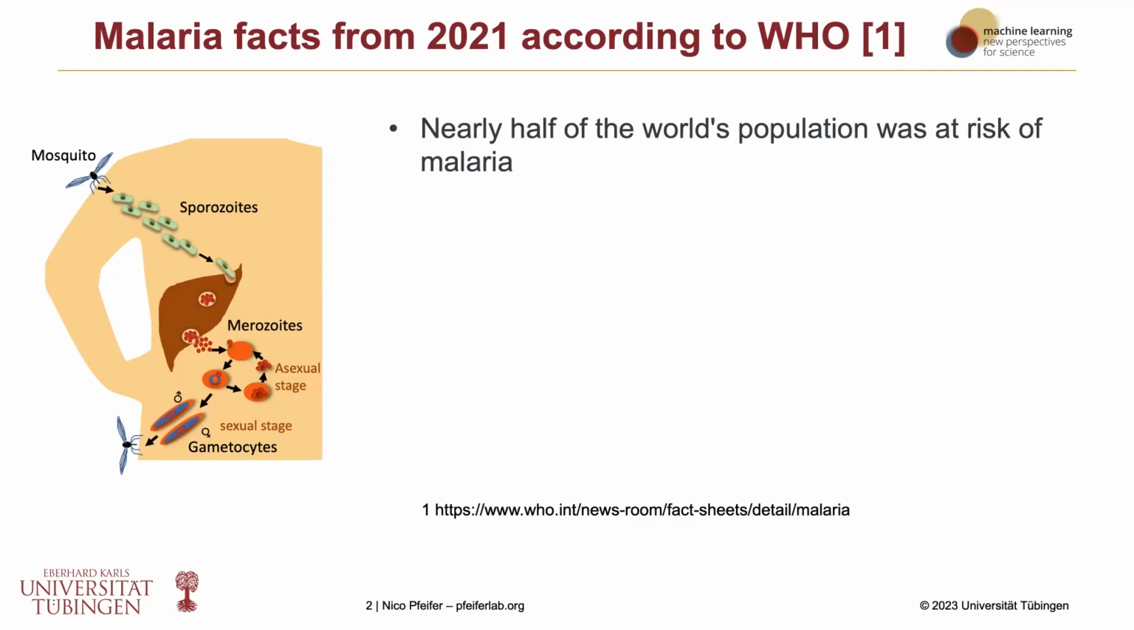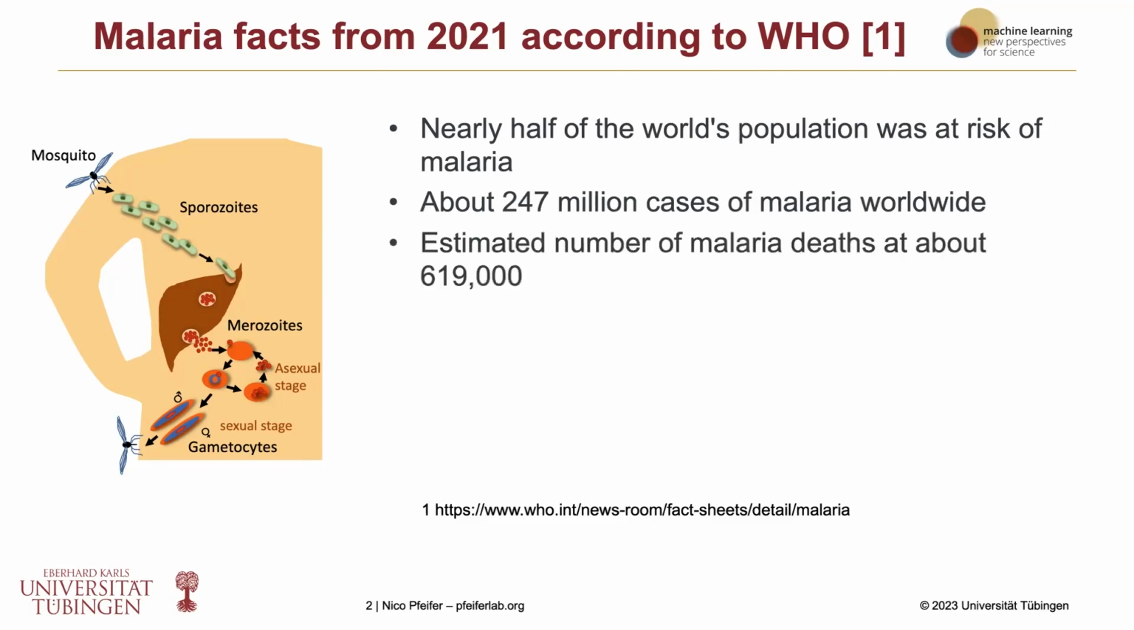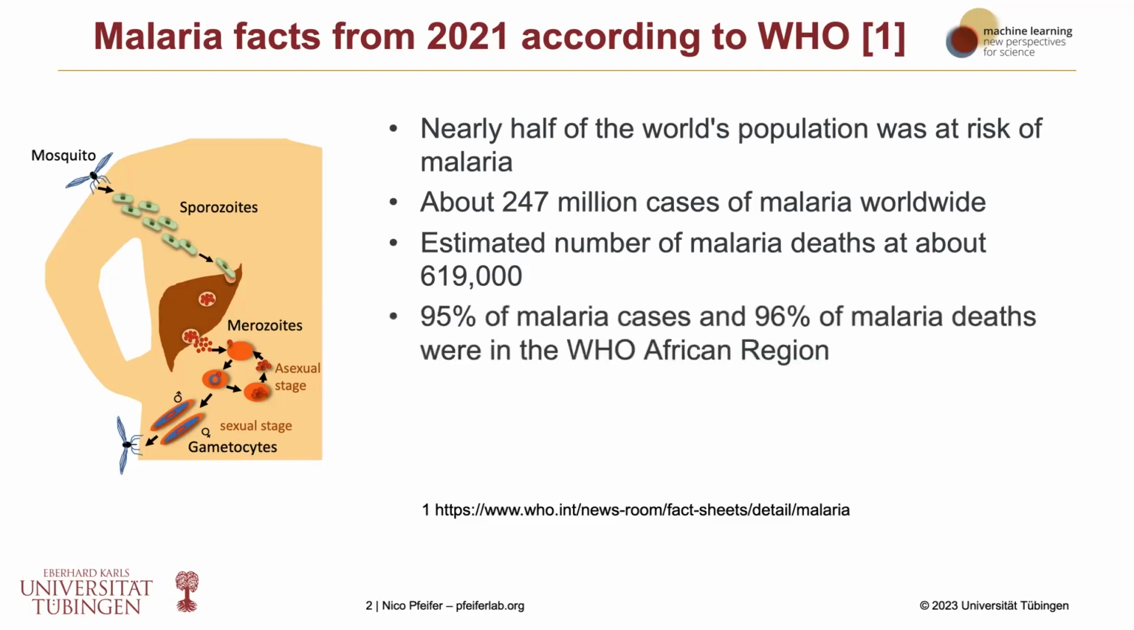Here are some facts from the WHO from 2021. Nearly half of the world's population was really at risk in that year of getting malaria, and about 247 million cases of malaria were estimated in that year worldwide. It is estimated that the number of malaria deaths was about 619,000 people in that year worldwide.